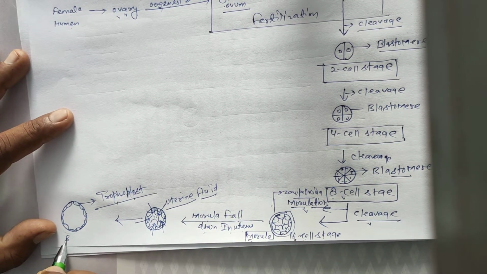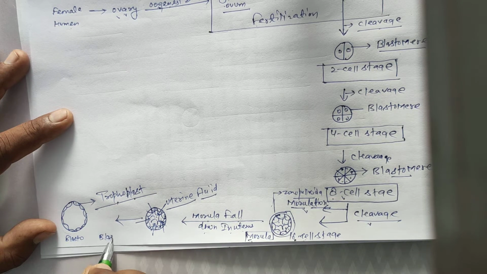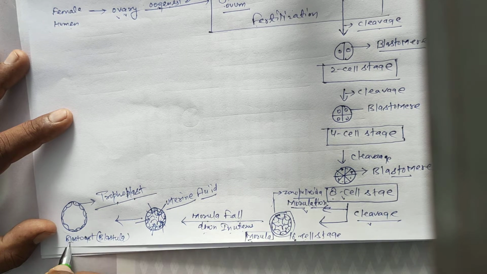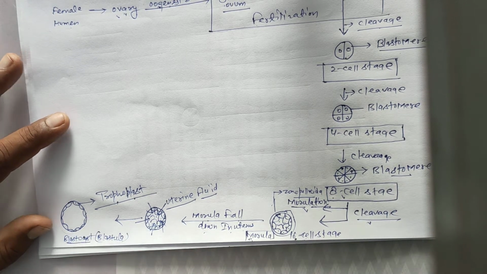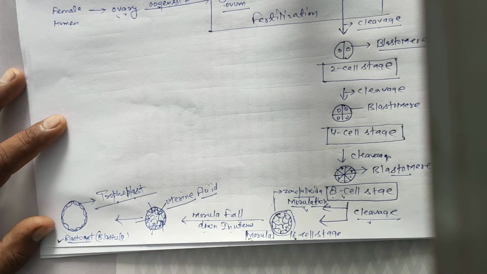This embryonic stage is called blastula, but the human or mammal's blastula is called blastocyst. Blastocyst is a type of blastula, but the mammal's or human's blastula name is blastocyst.